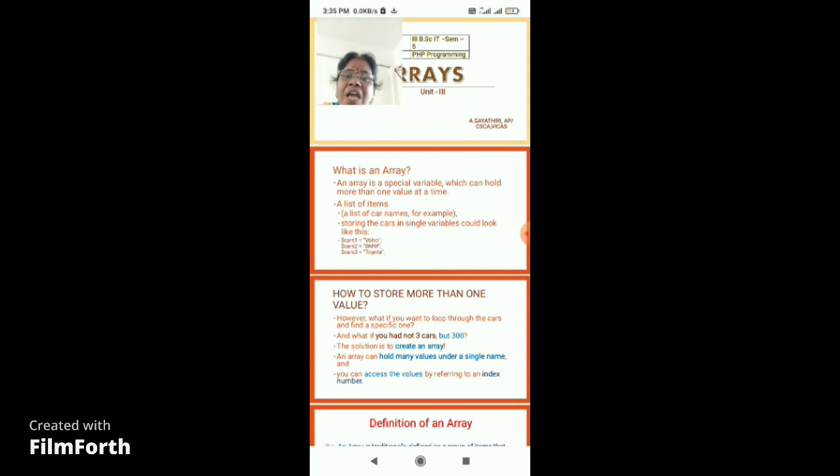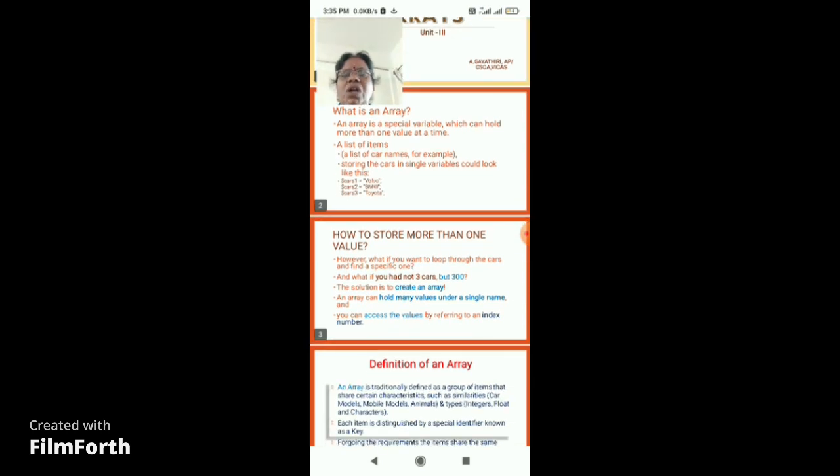So if I have 300 models of cars, I need to create 300 variables at a time to store these values: Volvo, Toyota, BMW, Maruti 800, and so on. Instead of that, if I need to store more than one value at a time, the solution is to create an array. An array is one variable where it can store more than one value at a time. This is why we are creating arrays.